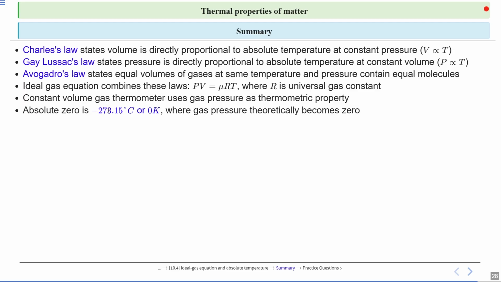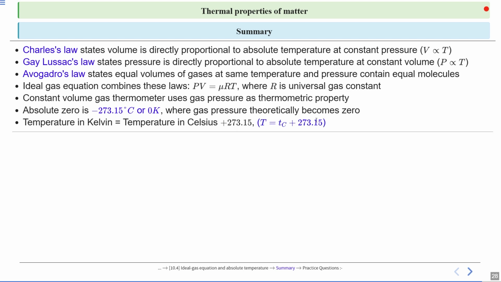Absolute zero is minus 273.15 degrees Celsius or 0 Kelvin, where gas pressure theoretically becomes 0. Temperature in Kelvin is equal to temperature in degrees Celsius plus 273.15. This is the important relation between the Kelvin and Celsius scales.